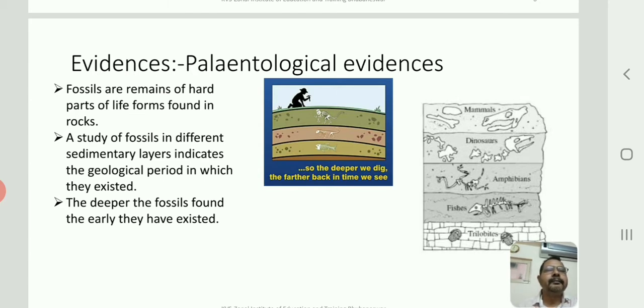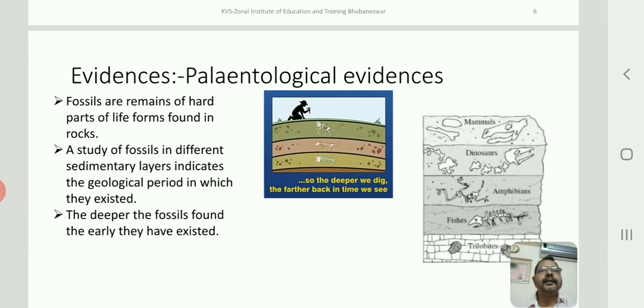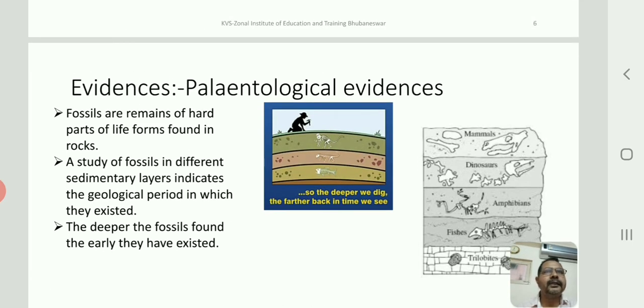So when paleontologists find fossils and dig deep into the earth, what do they find? The study of fossils in different sedimentary layers indicates the geological period in which they existed. As they dig deeper and deeper, they find the fossils to be more ancient. The deeper the fossil is, the more ancient the fossil is. So the deeper the fossils are found, the earlier they existed.